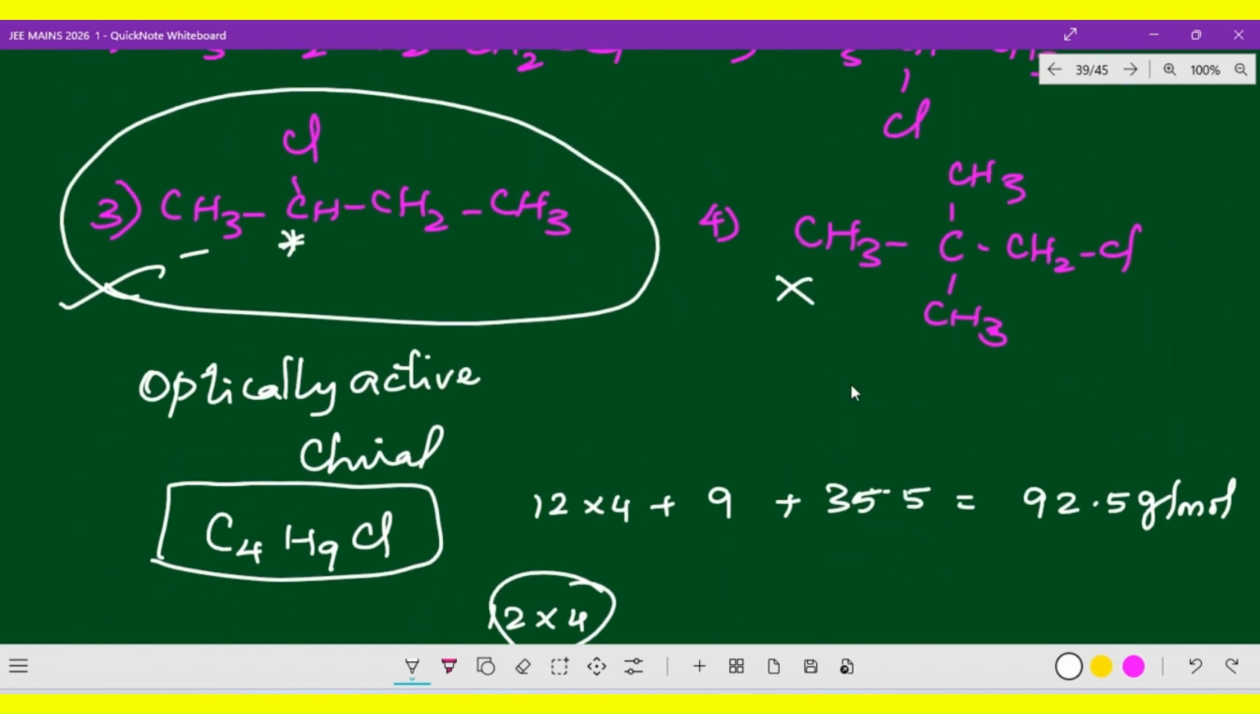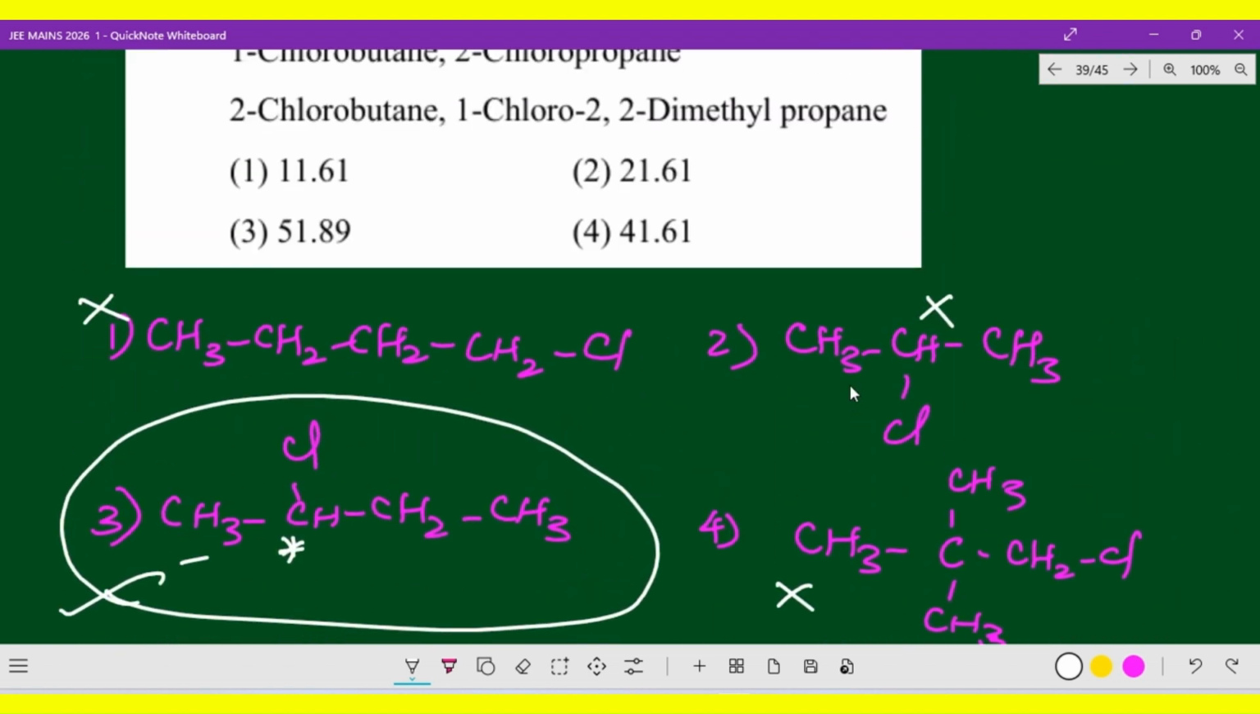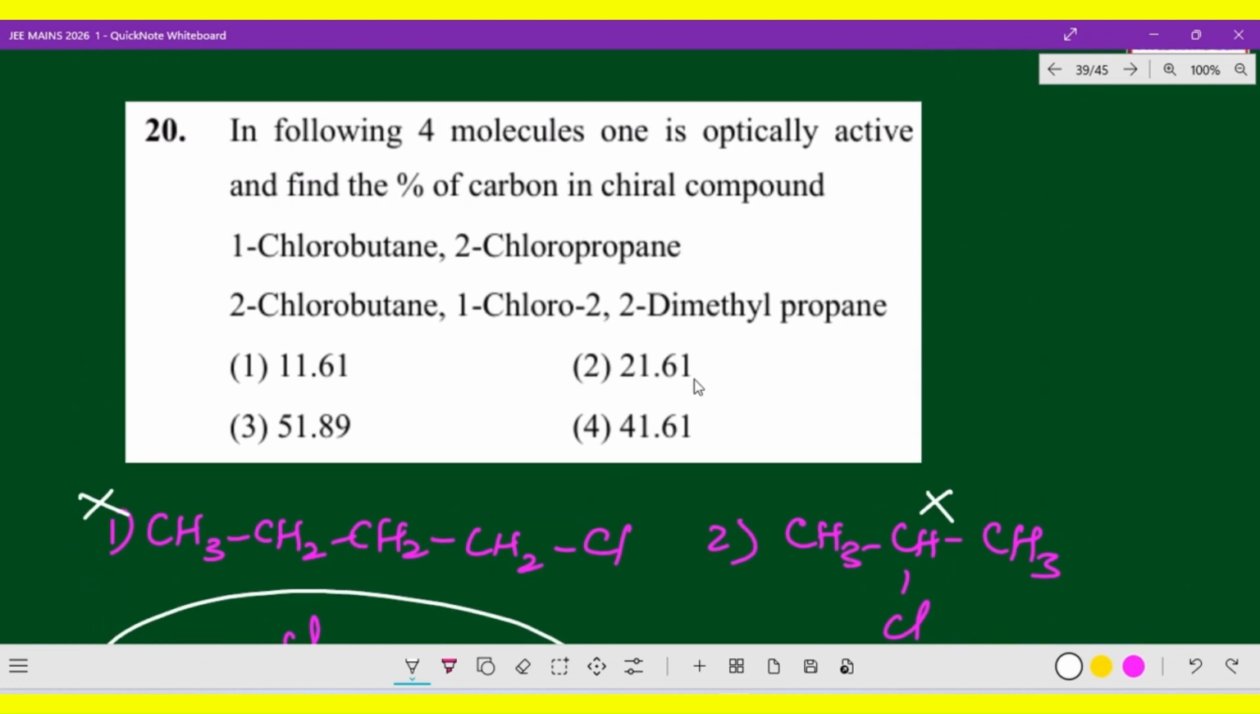See how the question is asked, it is really interesting. So which is the correct option? Option 3 is the correct option, 51.8 actually. Yes, it is correct. Hope you got the clarity. Come on, let us go to the next question.